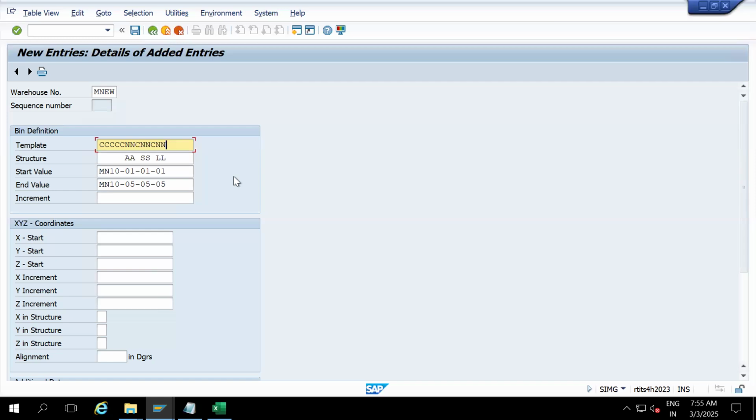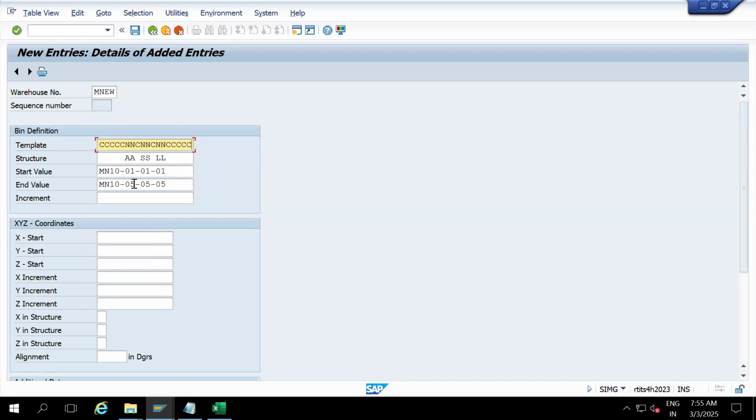Okay, so now what is the maximum number of digits storage bin we can create in the EWM? It's 18 digits. Whereas in WM, 10 digits. In EWM, it's 18 digits. So the remaining all C's.